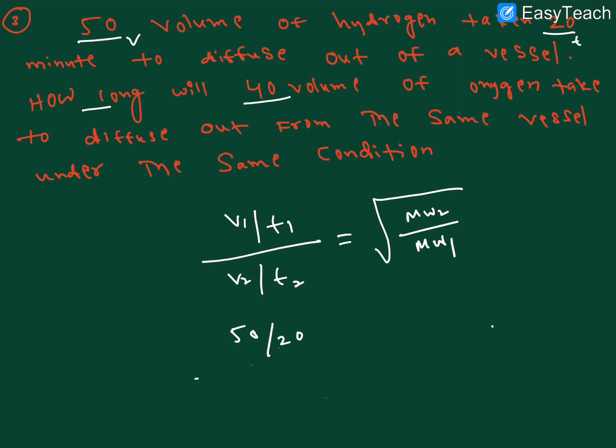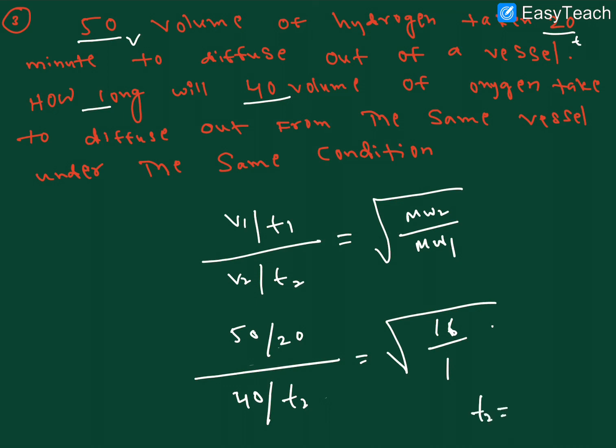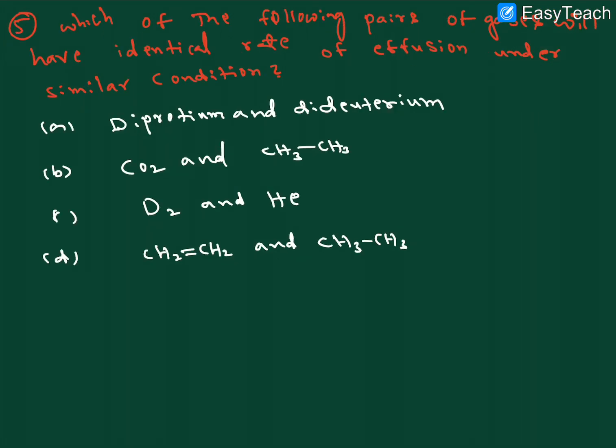The volume is 50 by the time taken, 20, and V2 volume 40 by T2, which we have to find out, is equal to the root of the molecular weight of oxygen, which is 32, by the molecular weight of hydrogen, which is 2. So we can find the T value. T2 is equal to, finally we get the answer, 64 minutes. I hope it's clear. This is the answer.